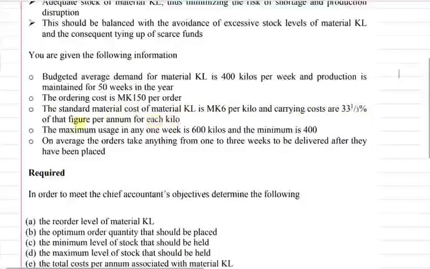The maximum usage in any one week is 600 kilos, and the minimum is 400 kilos. On average, the order takes anything from 1 week to 3 weeks to deliver after it has been ordered. That's the lead time.